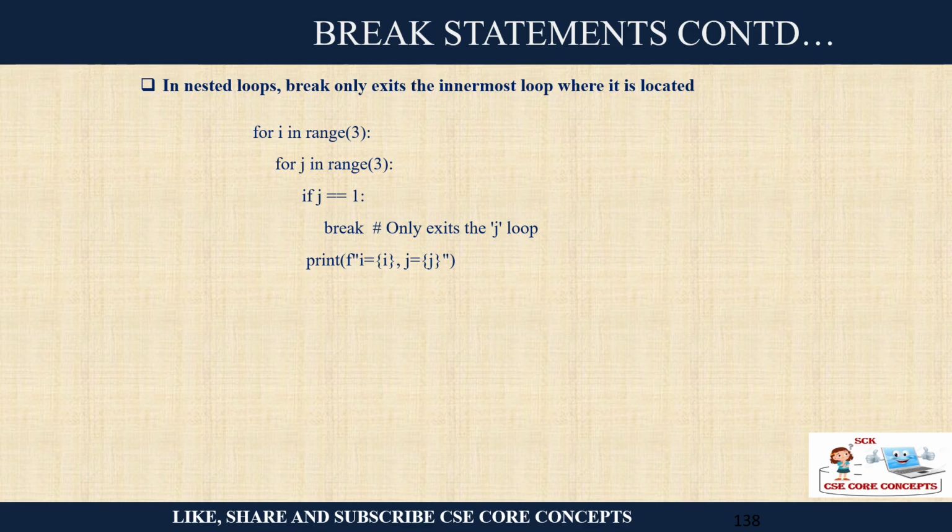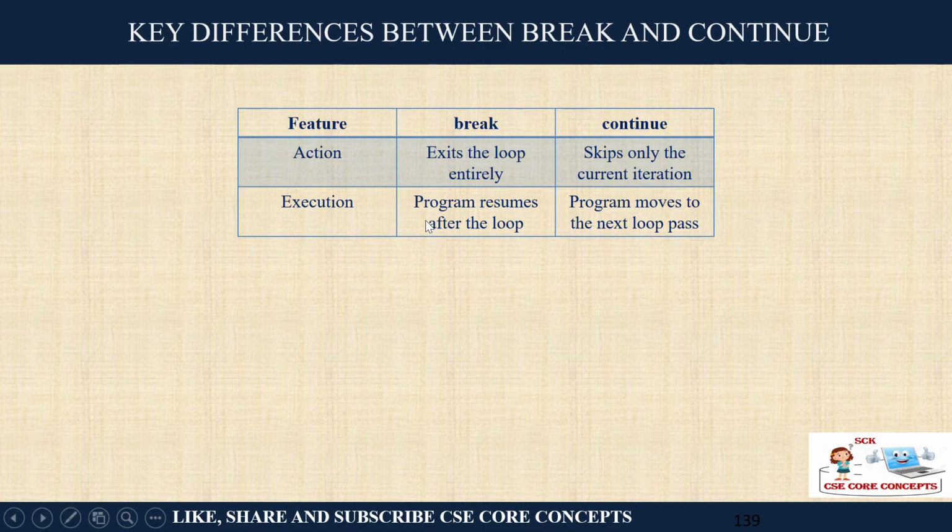Now even in nested loops also, let's say you are having two loops here. i is in the range 3, j is 3. If j equals 1, break means only exits the j loop. If you have written the break inside this loop, it will do. But if you had written break inside the i loop, then it would have stopped. So in the nested loop, be very careful which loop you want to exit, and inside that only you have to write the break statement.